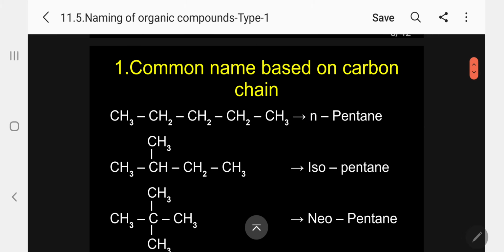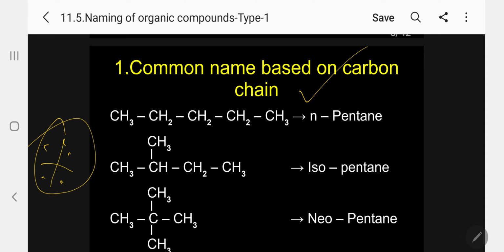So let me concentrate on common name based on carbon chain. This is very, very important because this method is suitable for all types of organic compound. Because normal chain, iso, neo chain is possible in all types of organic compound. Let me give the first example. In saturated hydrocarbon, I am taking 5 carbon atoms to give common name.